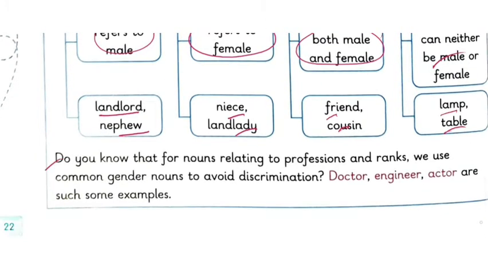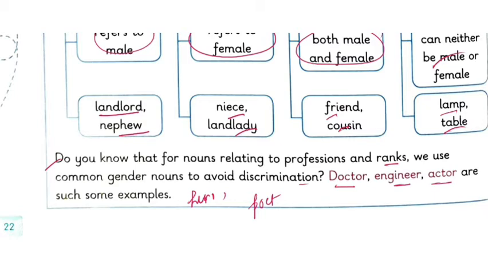Do you know that for nouns relating to profession or ranks, we use common gender? Nouns to avoid discrimination, just like doctor, engineer, actor are such some example. Even nowadays, we are using hero instead of using heroine for both male and female. Same is the case with poet. Nowadays, we use poet also instead of poetess. Poet qualifies both a female writer and male writer.